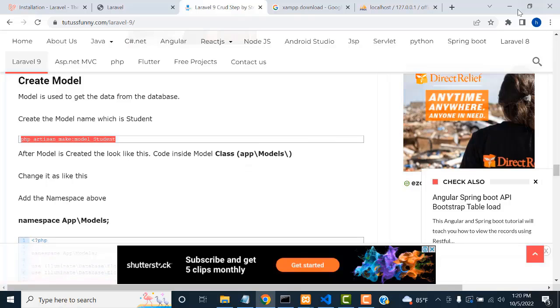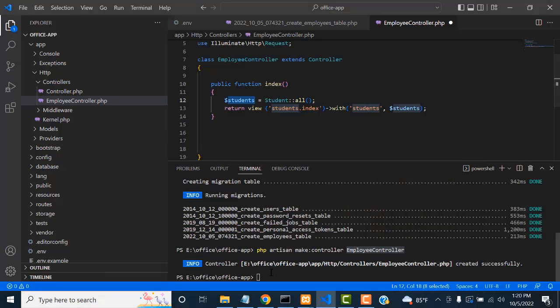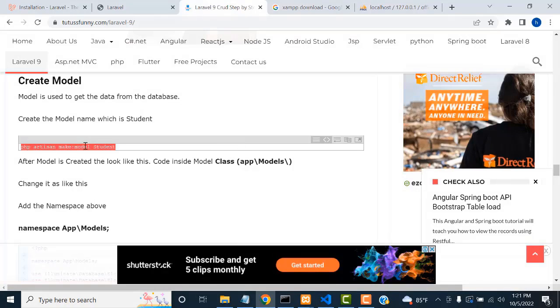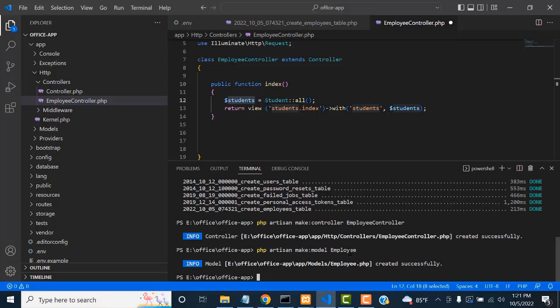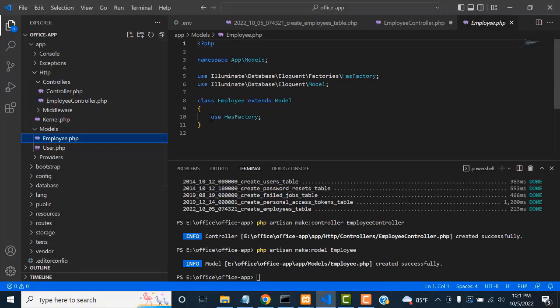Copy this one and paste it over here. Sorry, not the controller, this one. Copy it and paste it over here. Here we have to change this to Employee. Press the enter key. Yes, the Employee model has been created. You can check inside the models folder, the Employee model is here. Here I'm going to create all the fields, because the data is coming from the database via the models.